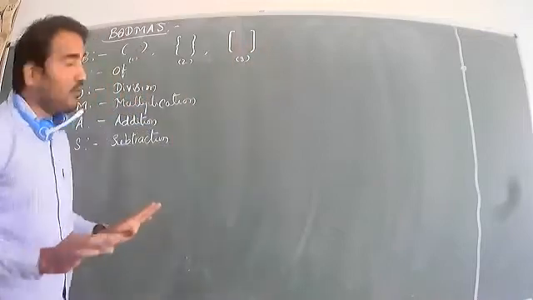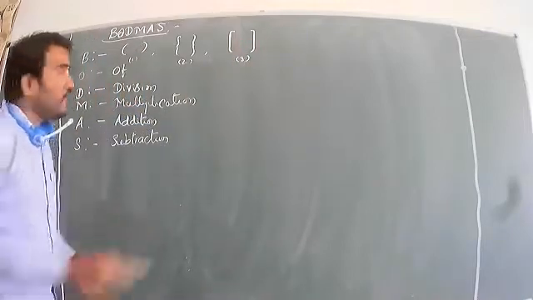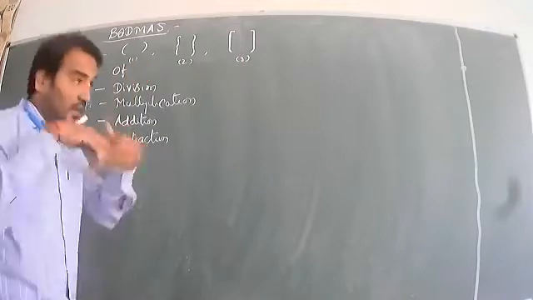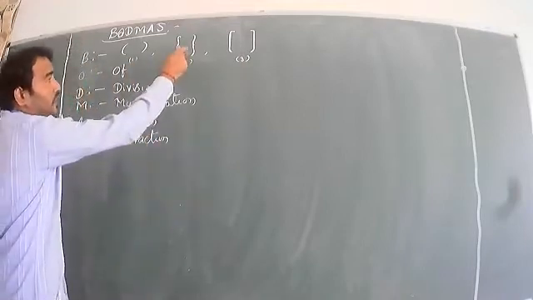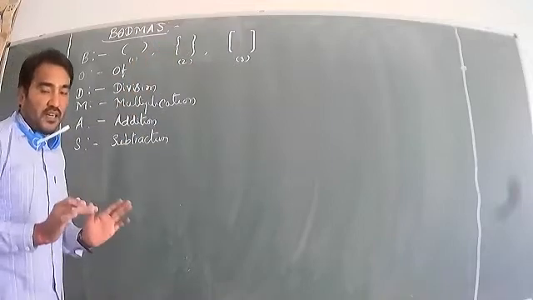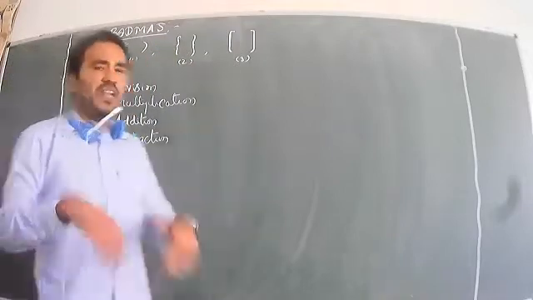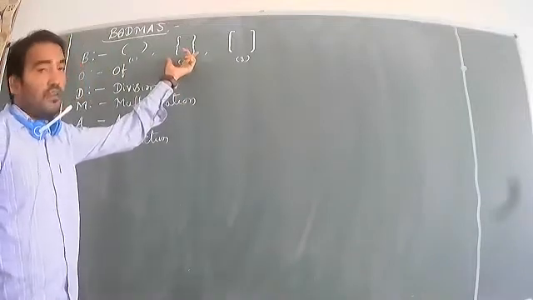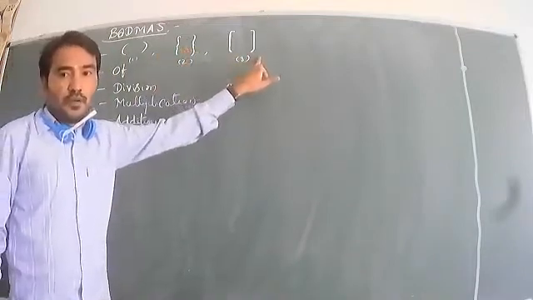Now look at the question. First we finish the common bracket. Then next we go to the flower bracket and finish it. Whatever sums are in the flower bracket, addition, subtraction, whatever it may be, we finish first, and then finish the second bracket. Second is the flower bracket. Then we go for the big bracket.